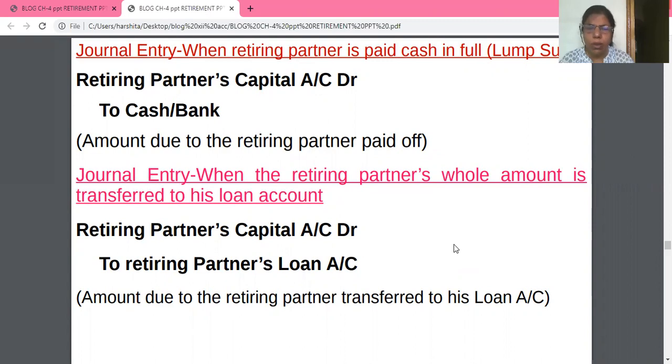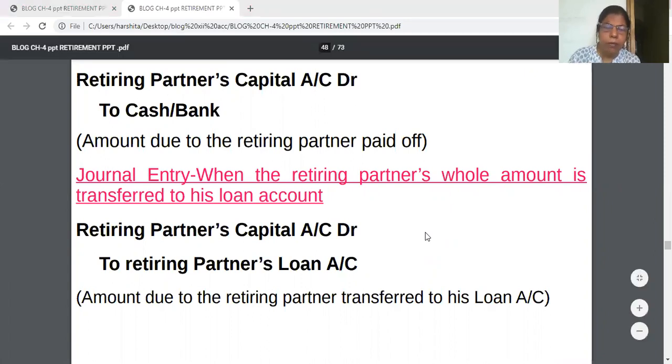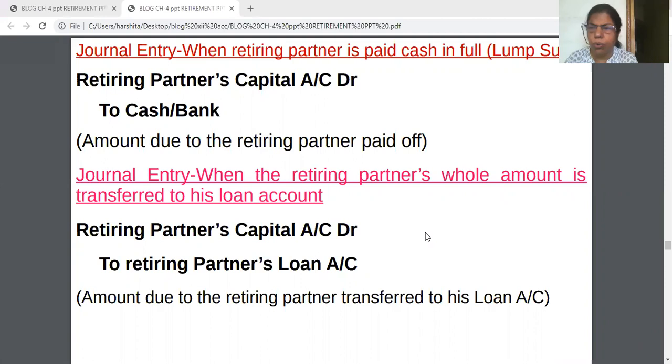From this year onwards, the loan settlement account is not in force. Up to here, the retirement portion may be paid in cash or bank, maybe through loan, and one more situation is a combination: some part through cash or bank and some part kept as loan. So general entries may also be there.